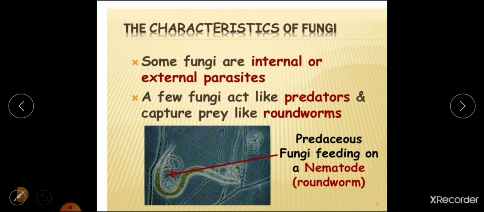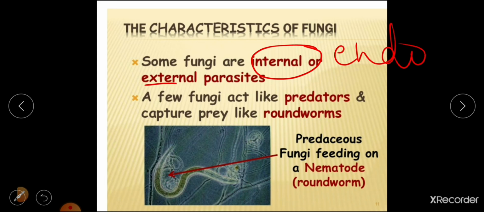And then some fungi are internal or external parasites. So the fungi may be parasites, the fungi may be saprophytes, the fungi may be symbionts, and so on and so forth. When we talk about internal, then it is endo. Endo means inside. When we talk about external, then it is ecto. If the fungi is going to stay inside the host, then they are referred to as endoparasites. If they are going to be outside the host, then we are going to call them ectoparasites.